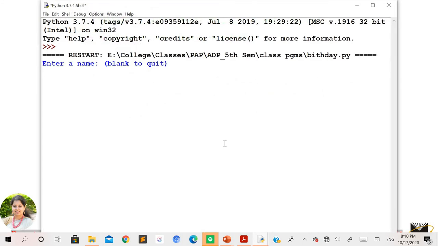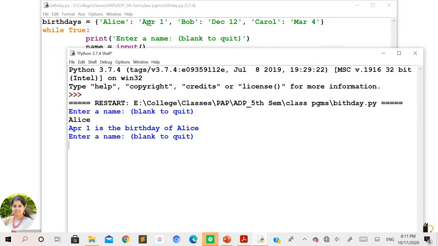So it is asking me to enter the name of a person, in which I'll enter Alice. You can see here April 1 is the birthday of Alice. Yes, April 1 is the birthday of Alice, and it is in an infinite loop, that is, while is always a true condition. If you want to come out of the loop, you are supposed to enter a blank line, that is, simply press the enter key. So I'll give one more name here, Carol. Press enter. You can see here March 4th is the birthday of Carol.